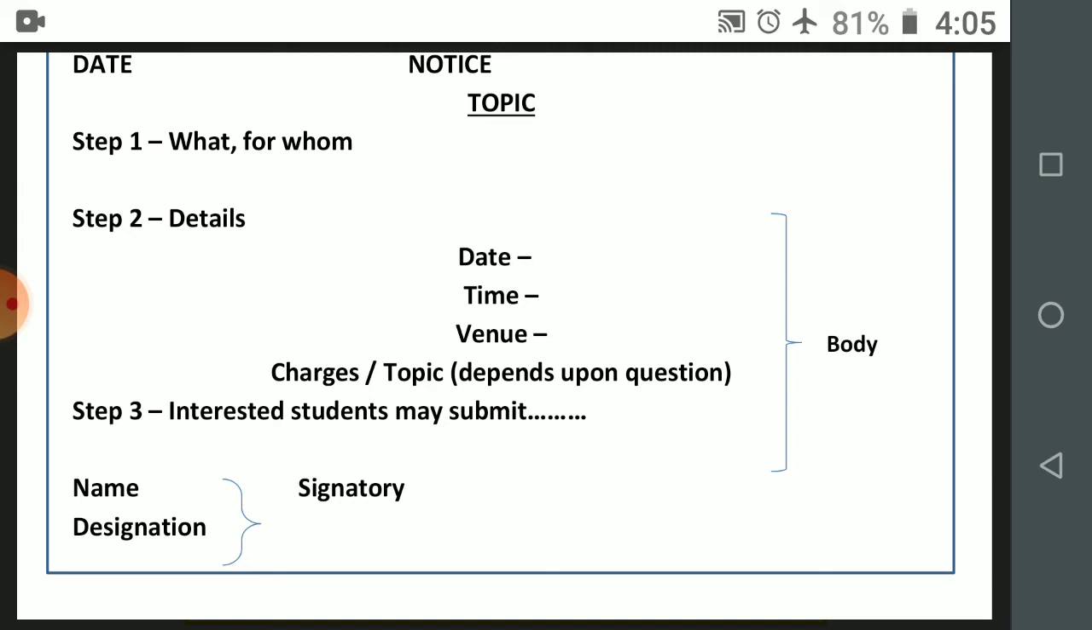So this is how date, time, venue, charges, topic, theme, etc. can be written in details. Step 3, inviting the students. And step 4, that is the signatory. Here you are writing name and designation. Here the signature can also be written over the name.